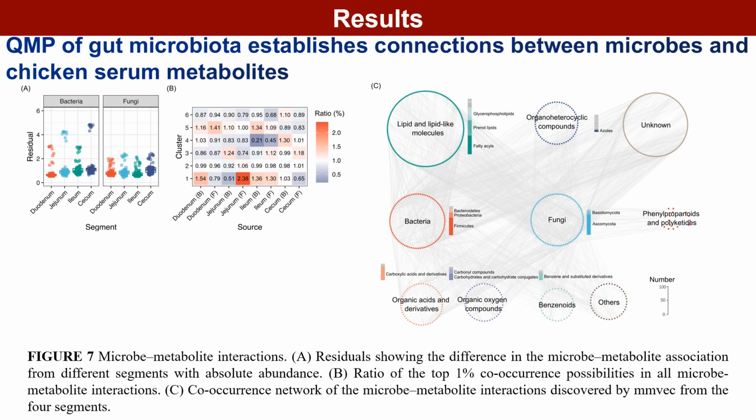Finally, we investigated the correlation between the chicken gut microbiota and the serum metabolites. The microbe-associated metabolites were mainly from lipid and lipid-like molecules. We identified 11 metabolites derived from the gut microbiota and 16 metabolites derived from both the host and gut microbiota.